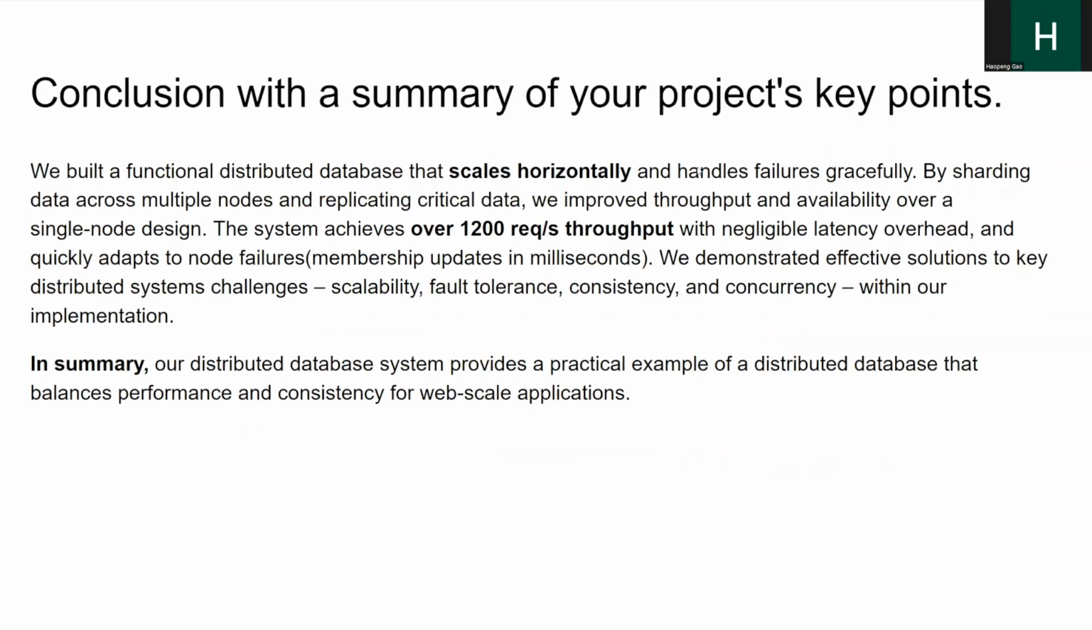To sum up, we built a functional distributed system that has horizontal scalability and failure handling. By sharding data across multiple nodes, we improve throughput and availability over a single node design. The system achieves over 1,200 requests per second throughput. We demonstrate effective solutions to key distributed system challenges, including scalability, fault tolerance, consistency, and concurrency. And that's the end of our presentation.